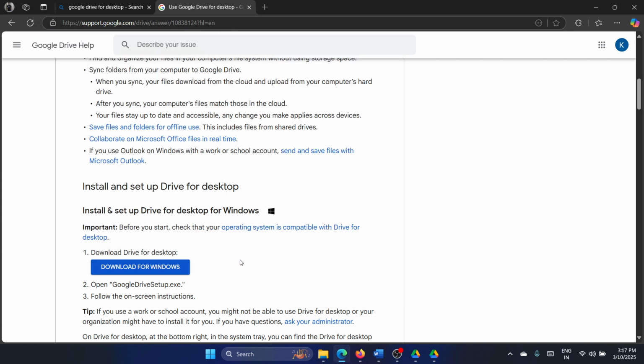And now once I'm logged in, I will be able to search for documents which are on my Google Drive on the accounts that I have logged in.